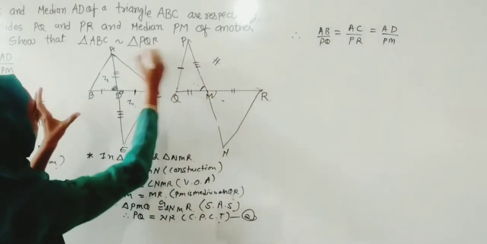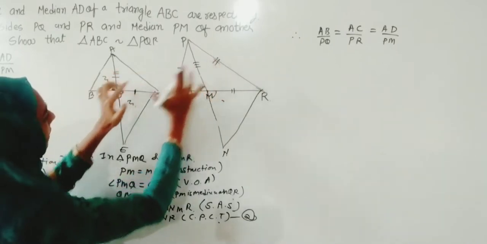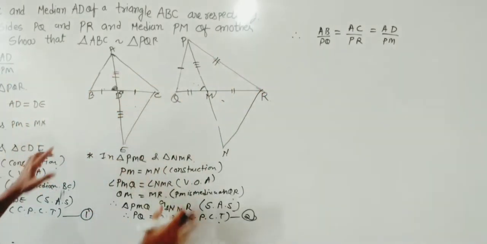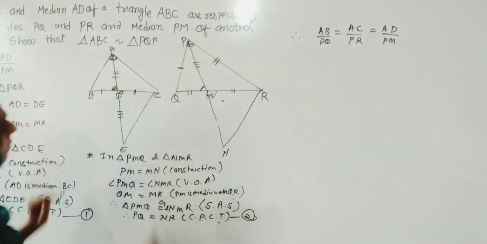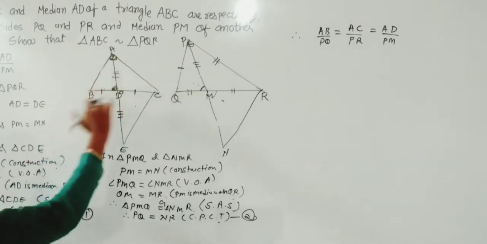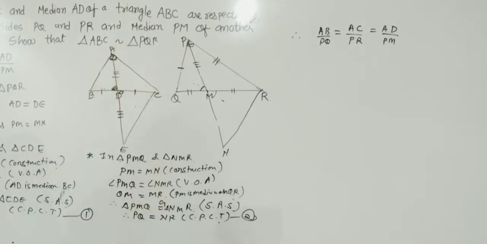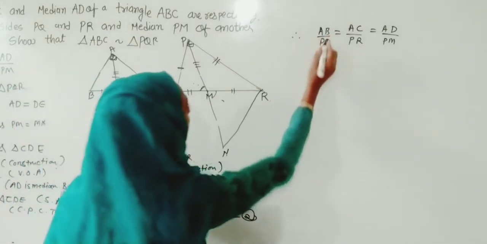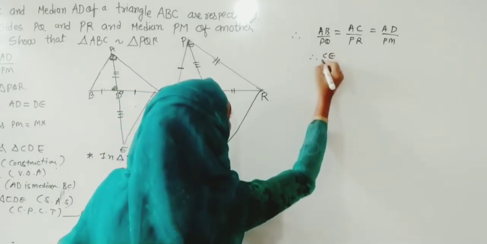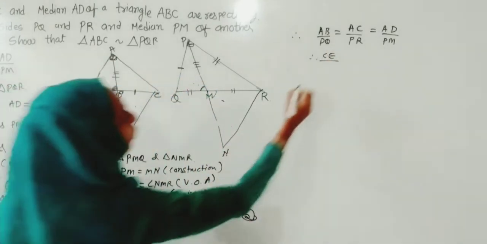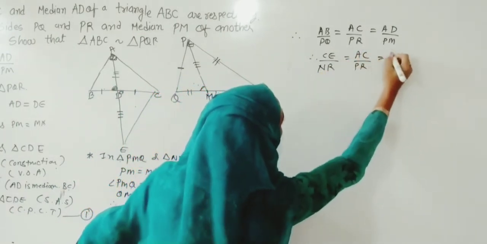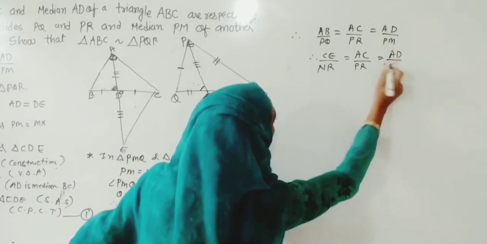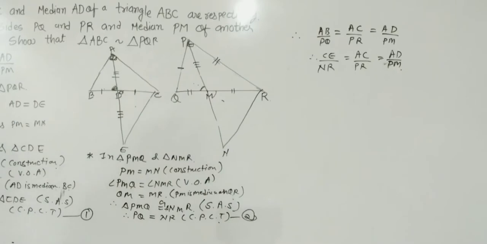How did we write this? Because in the beginning they gave these three sides' ratio as the same, but we do not want only that. We want to prove that this angle A and this angle P should be similar, then only these triangles will be similar by using side angle side. So here what we will do, let us replace whatever we got in equation 1. On the place of AB let me write CE, and here we got PQ is equal to NR, so let me write it as NR, and here is AC upon PR, and that is equal to AD upon PM.